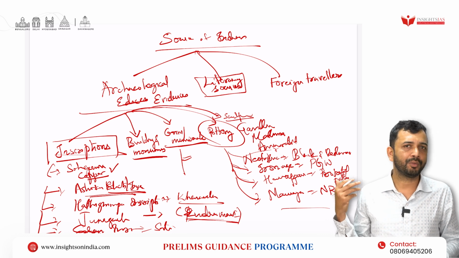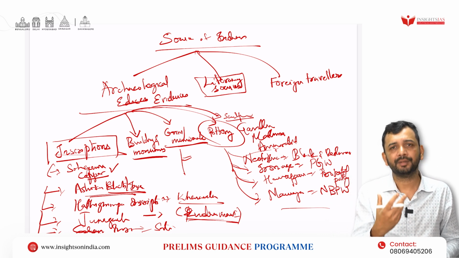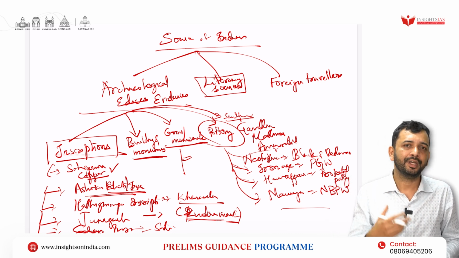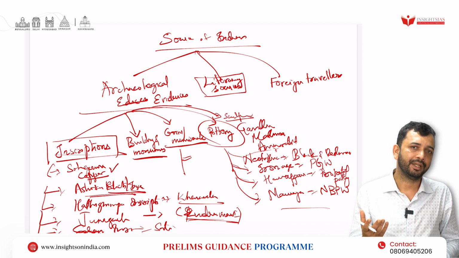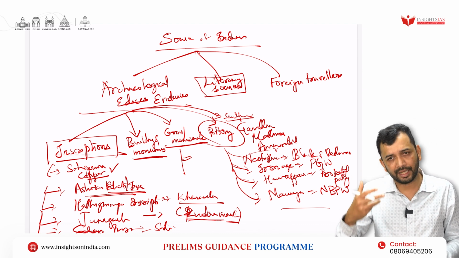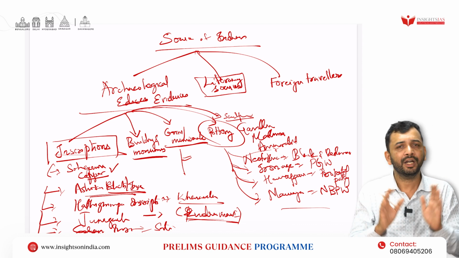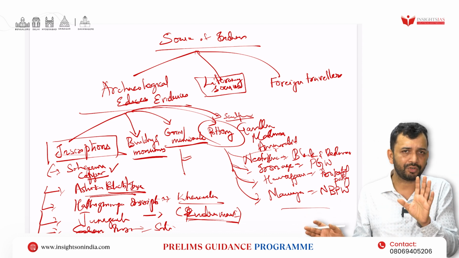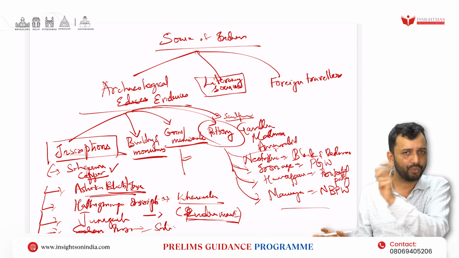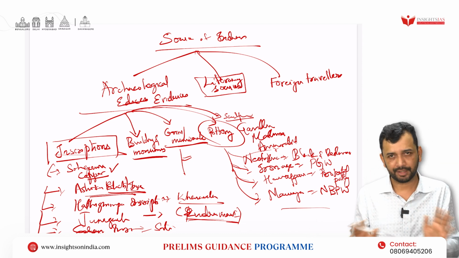Then also have the broader literatures, right? Literature related to the Vedas, right? Buddhist literature, right? Jaina Agama literature. So like that, you should just have the broader understanding. However, in the literature, right now only three things have to be known. What is the main theme of it, only in one liner. Then who is the author, and the book name. That's it. Only three things.